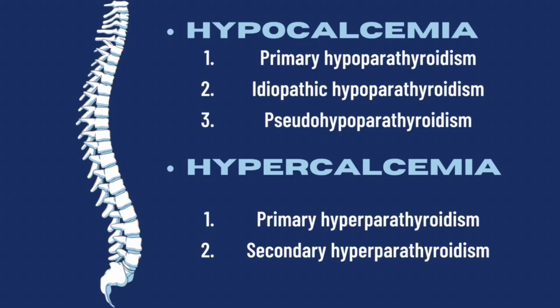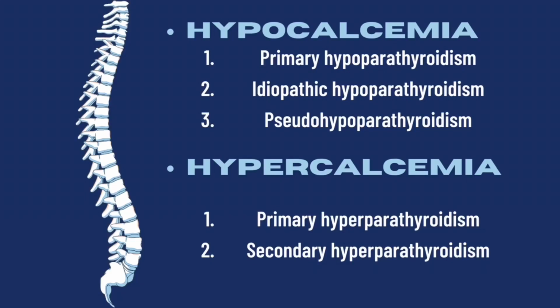So first, let's discuss primary hypoparathyroidism. Primary hypoparathyroidism is synonymous with hyposecretion of PTH. It is caused by surgical removal of parathyroid glands, trauma following surgery, or radiotherapy directed toward the thyroid gland. The clinical manifestations are those of hypocalcemia and include tetany or muscle spasms, skin changes, especially drying, brittle hair, hypotension, and GI upset.